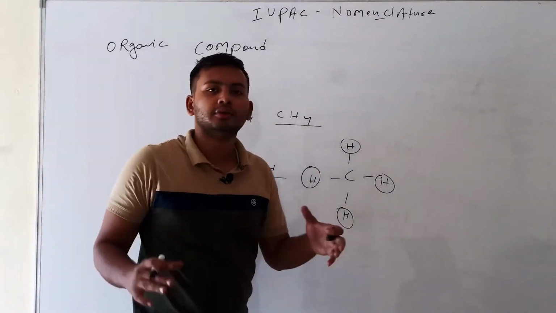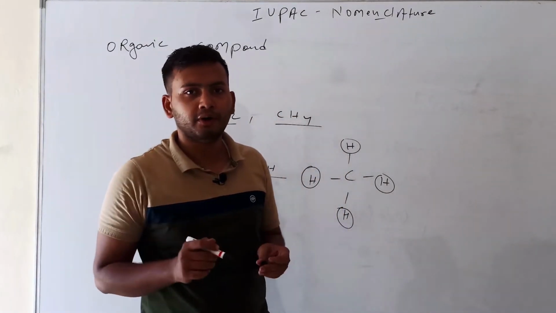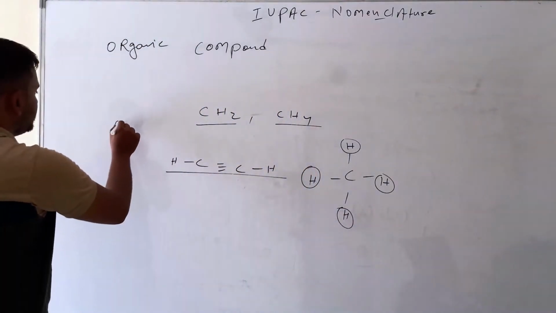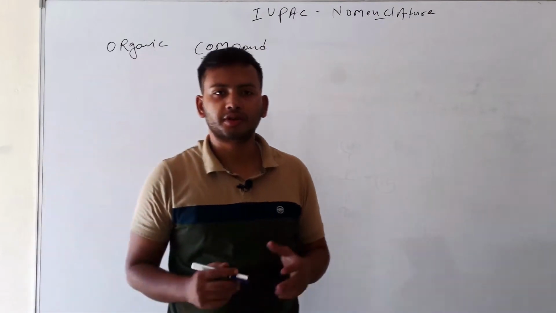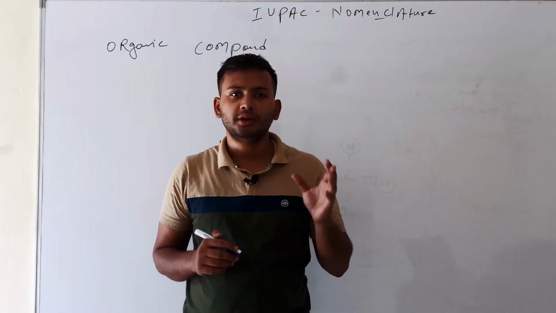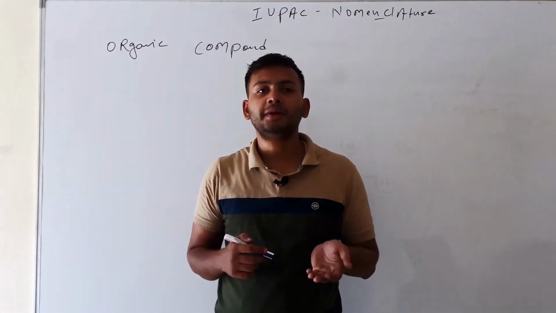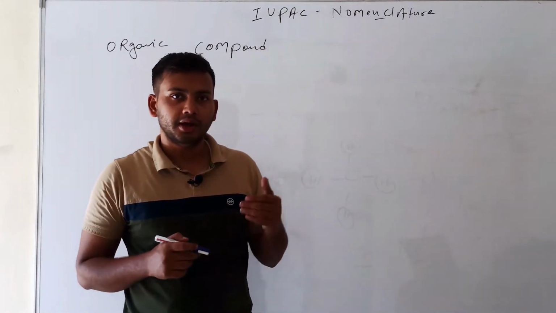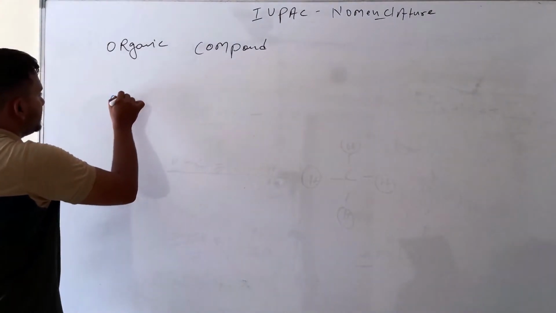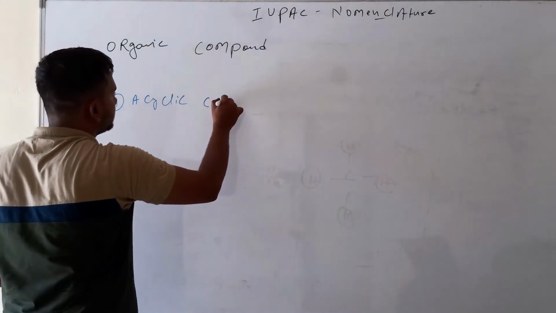Now the classification of organic compounds. The basis of classification divides organic compounds into two types: open chain compounds and closed chain compounds. An open chain compound is called an acyclic compound, and a closed chain compound is called a cyclic compound. First, we discuss acyclic compounds.